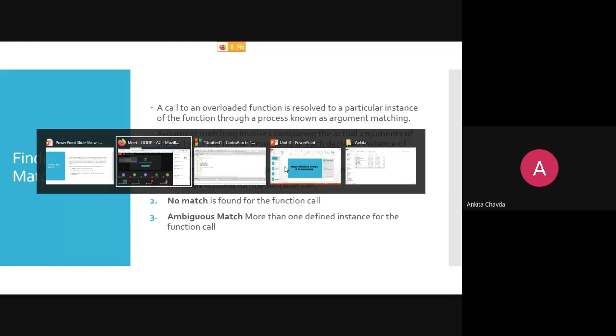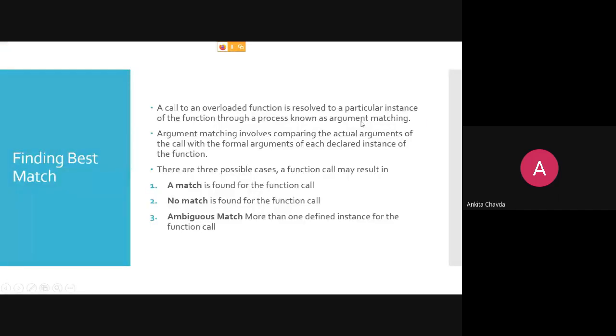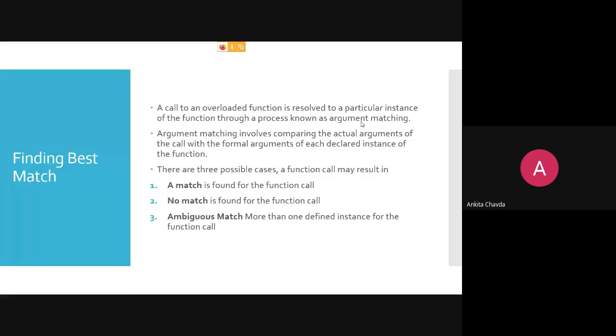Here a call to an overloaded function is resolved to a particular instance of a function through a process known as argument matching. Argument matching involves comparing the actual arguments of the call with the formal arguments of each declared instance of a function. Right? It will match every instance. Means if you are having 50 addition functions, it will match with all of them.